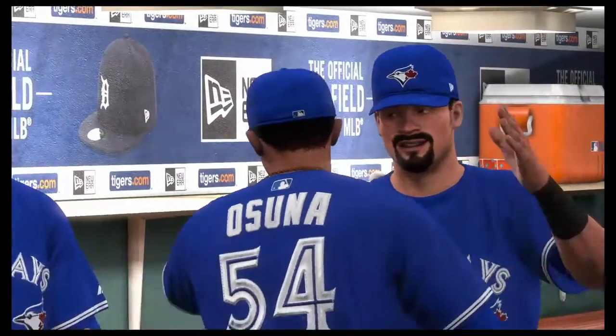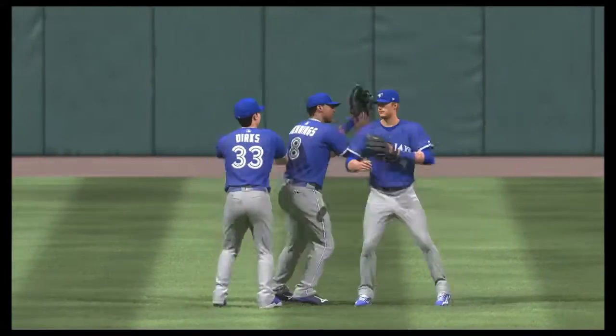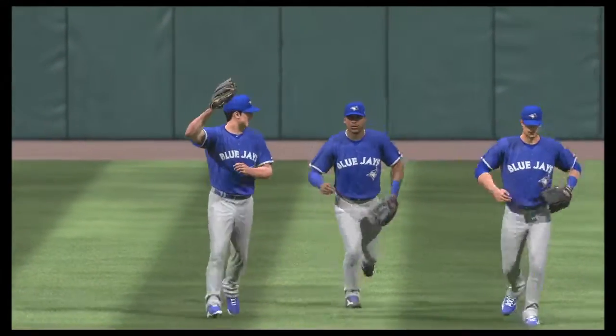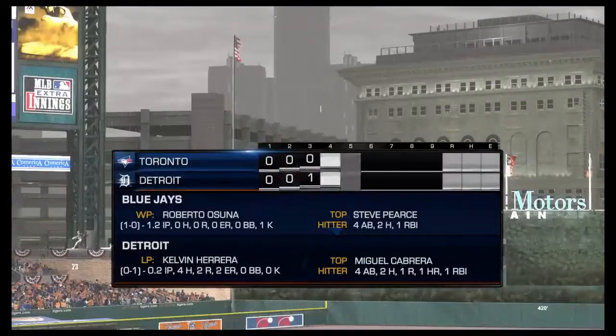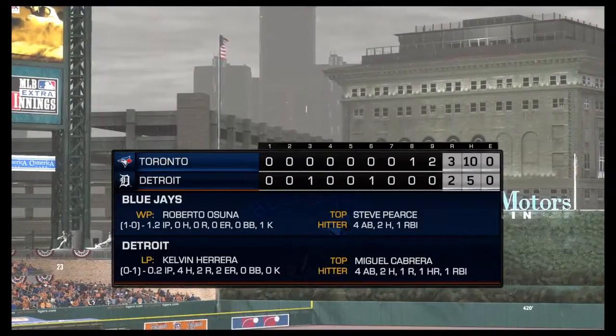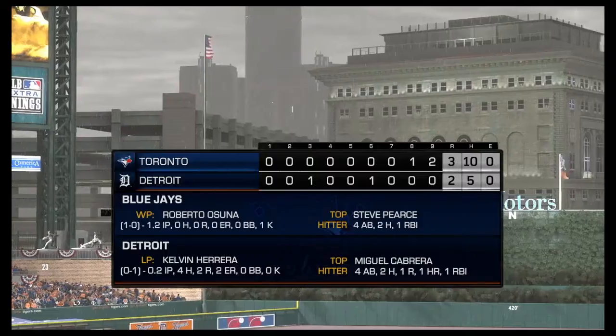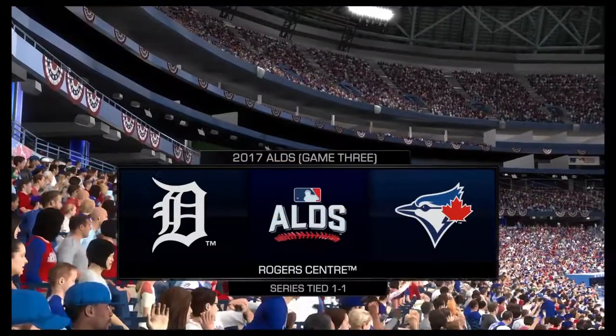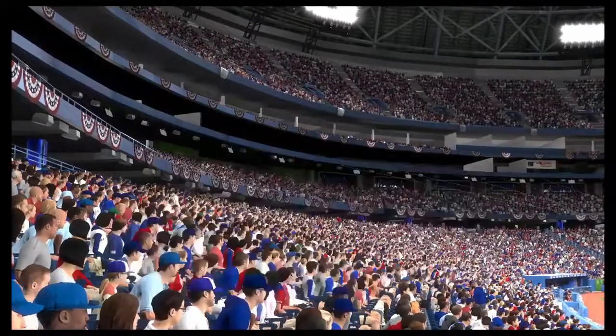And we drop game 2 here. Blue Jays tie up the series 1 game apiece. Roberto Osuna picks up the win in relief. Herrera has the blown save there. Game 3 from Rogers Center in Toronto, Canada.